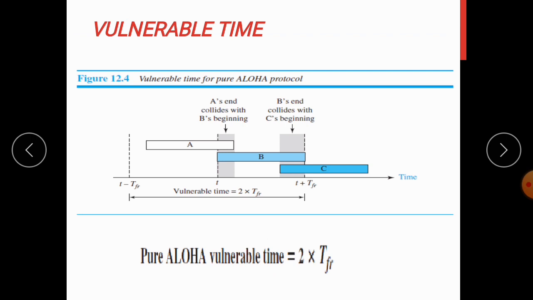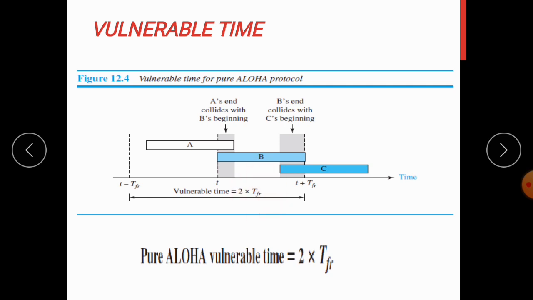Next we'll see what the vulnerable time is for pure Aloha. Here the vulnerable time is the length of time in which there is a possibility of collision. So here we will assume that each station will send a frame of fixed length, and TFR is the frame transmission time in seconds.